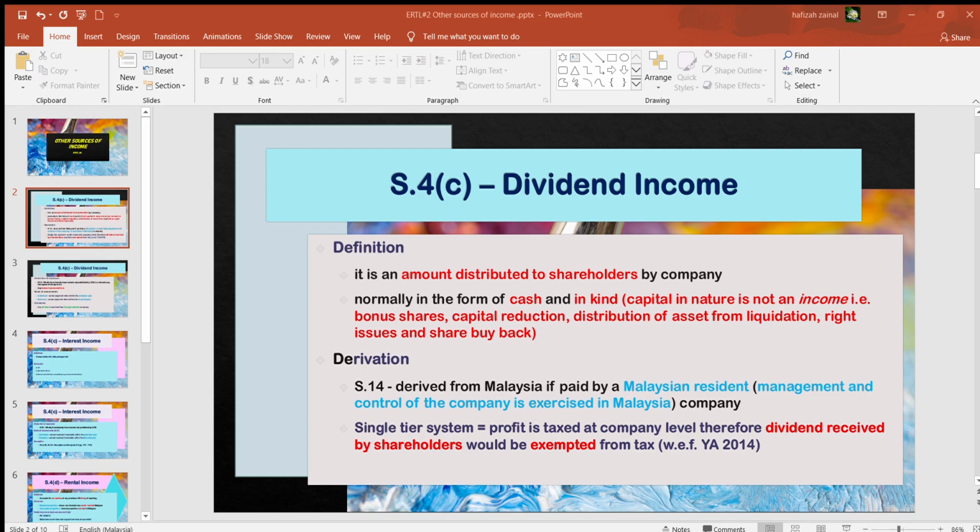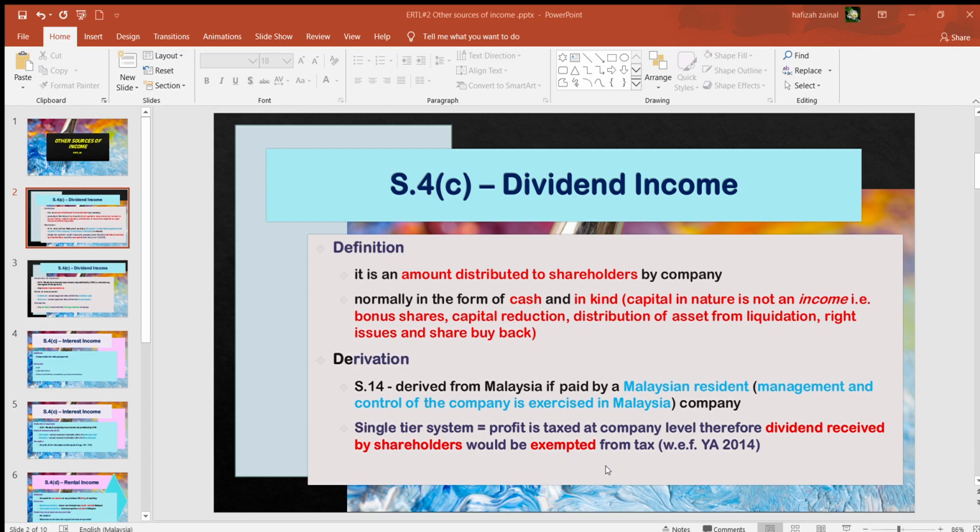Dividend is paid from the profit of the company. So in general, when a company makes profit, of course, from the profit that they earn, they have to pay their tax. Okay, so they actually pay the tax portion on the profit that they earn to the income tax office. So in other words, when shareholders receive that dividend, the tax on that dividend has actually been paid by the company to the income tax office. So in other words, whatever dividend received by the shareholders would be exempted from tax.